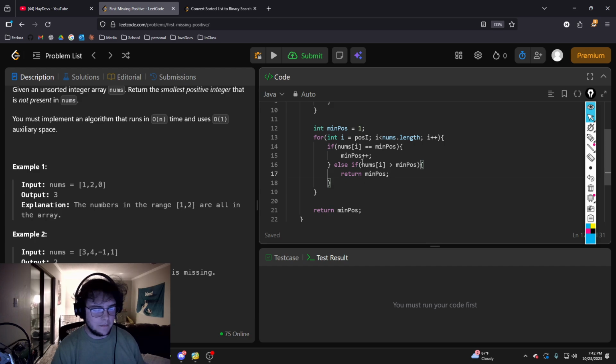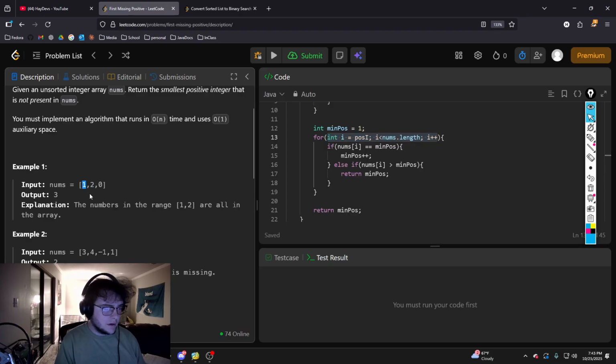And then if we iterate through the entire list and it's a consecutive array, like 1, 2, 3, 4, 5, 6, in this case, we'll be given index 0, and we'll look at 1. Once we find that 1 is in the array, we'll increment it by 1, and then we'll be looking for a minimum positive of 2, and then we'll see that nums of i is equal to 2, and then we'll increment it again, and then we'll go back through the for loop, and since we've made it to the end of the list, we'll break out, and the minimum positive is 3.